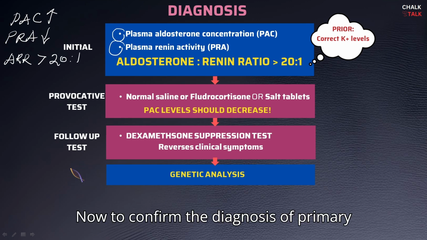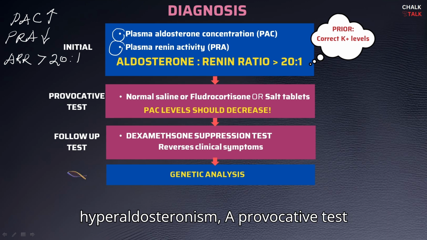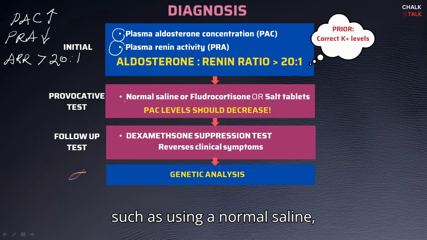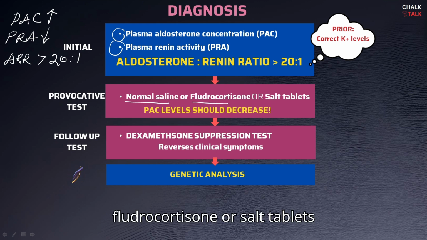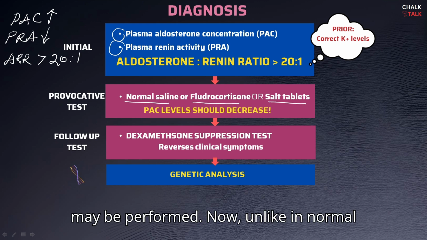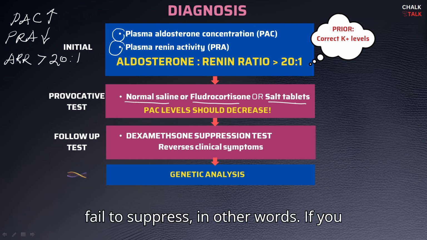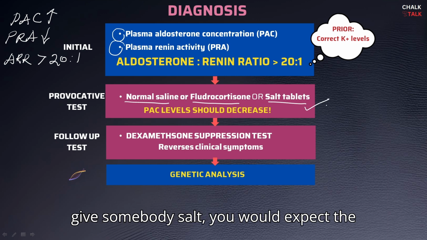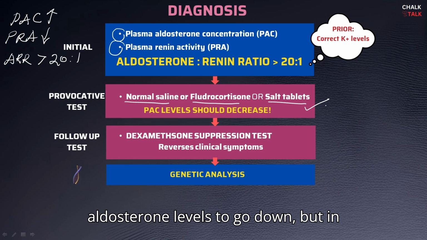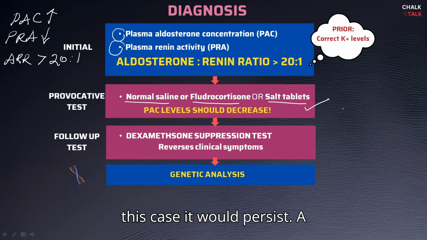Now, to confirm the diagnosis of primary hyperaldosteronism, a provocative test such as using a normal saline, fludrocortisone, or salt tablets may be performed. Now, unlike in normal physiology, aldosterone levels in GRA fail to suppress. In other words, if you give somebody salt, you would expect the aldosterone levels to go down. But in this case, it would persist.